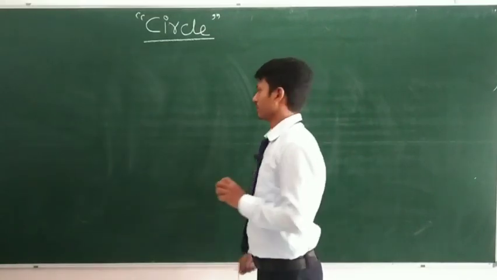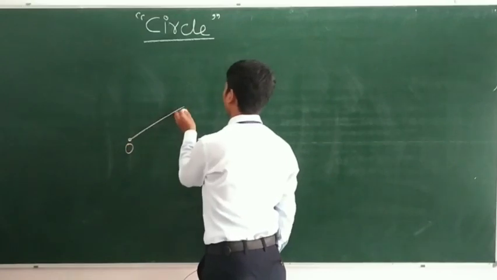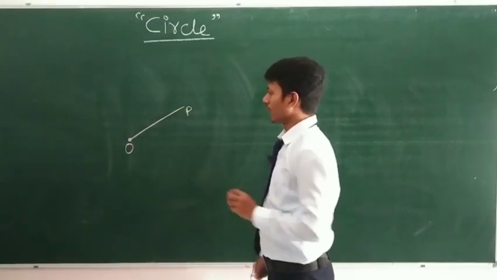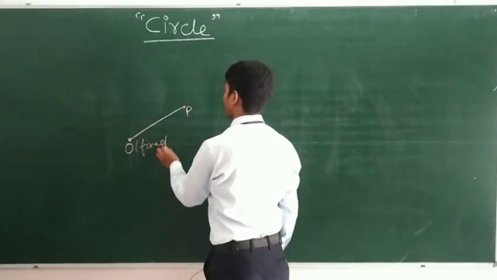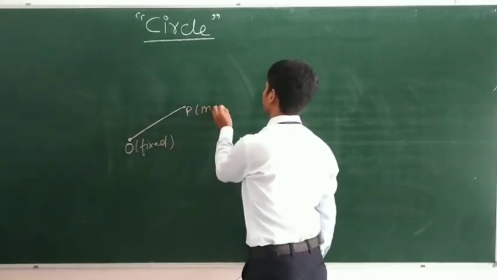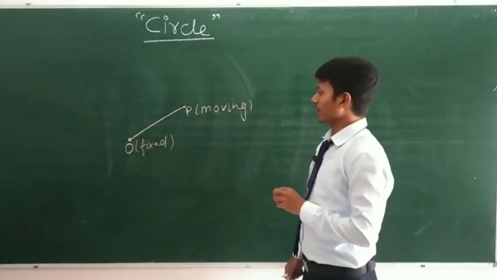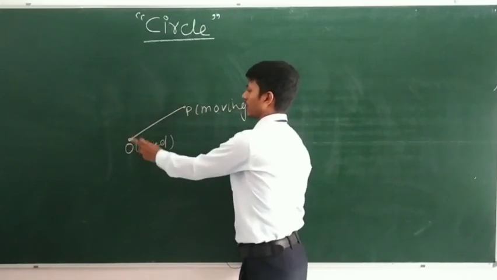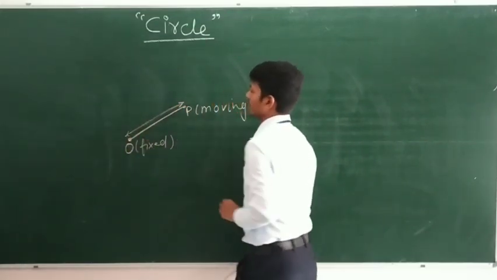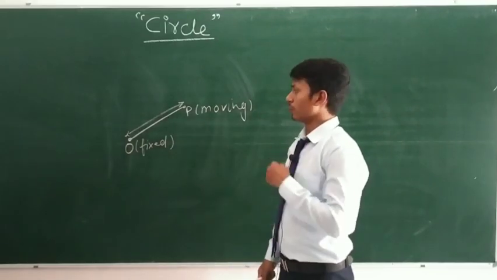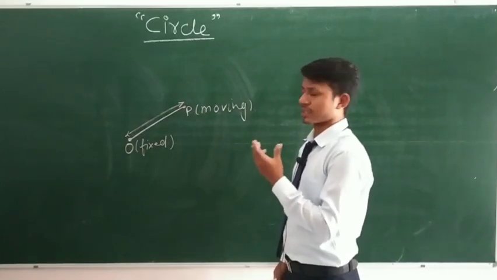So, what is a circle? Suppose we have a line segment OP, in which O is fixed and P is a moving point. If I move this point around this fixed point, keeping this distance constant, which path will it complete? Let's see.